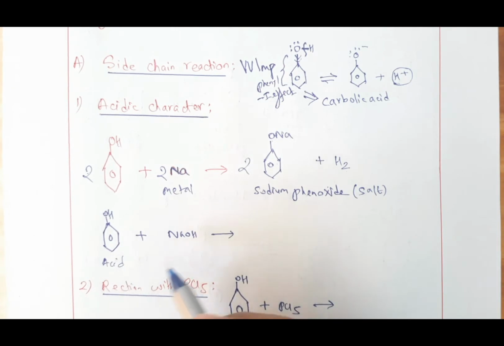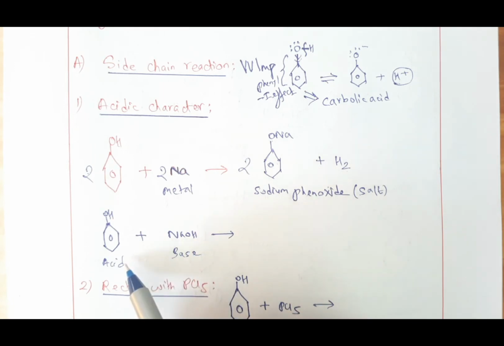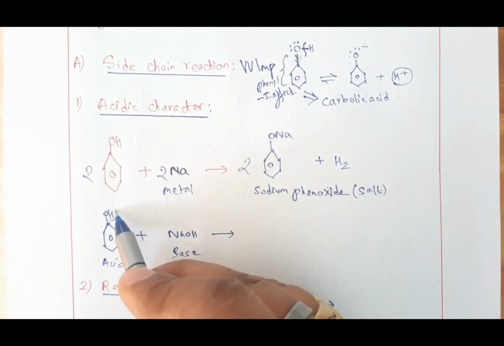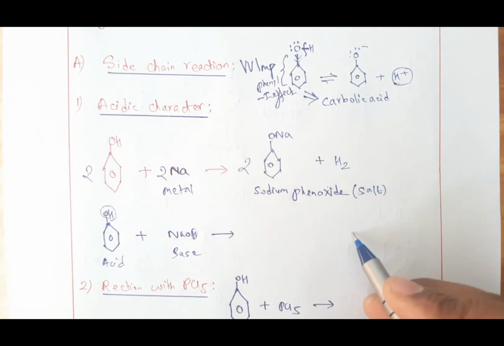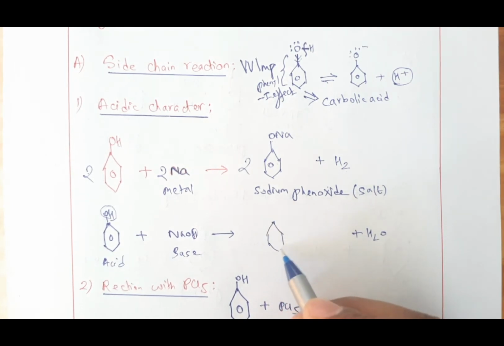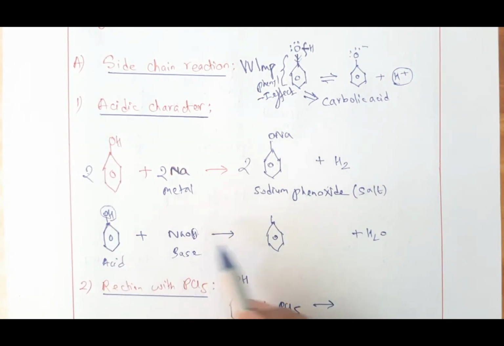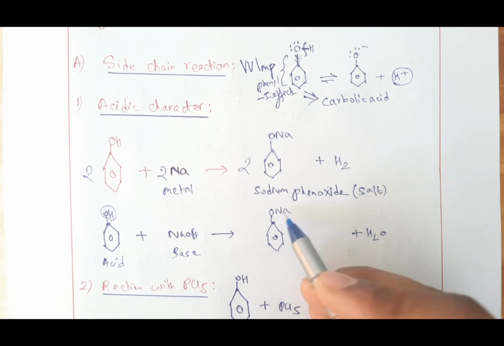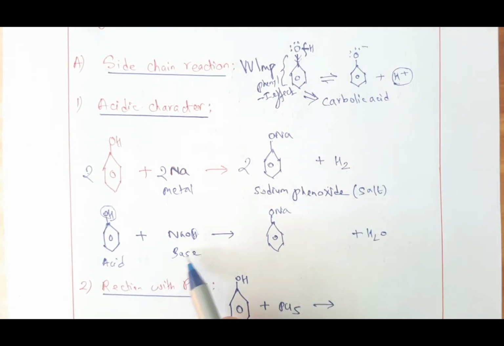Similarly, phenol is an acid. Just now I said phenol shows acidic nature, so it can react with base. And you know, in class 10 you have learned, whenever acid and base react, we get salt and water. Such a reaction is known as a neutralization reaction. So here, being an acid, it reacts with base, so we get salt and water. So this OH will go with this H and form water. Now let us see which salt we get. So this OH and H went to form water. So what is left here? ONa. So ONa will enter here, and the compound name is sodium phenoxide, which is a salt. So acid and base give salt and water. So this reaction proves that phenol is acidic in nature, students.